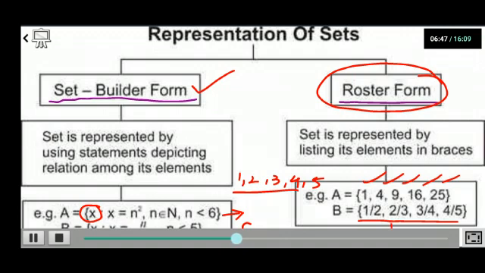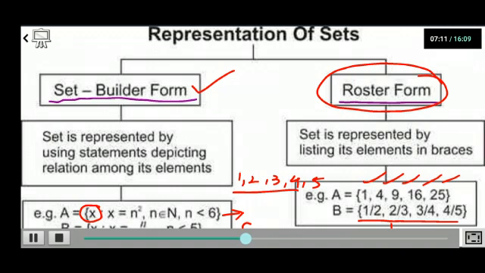So the same property means what? Square of the first 5 natural numbers. This way is called set builder form, with the help of which we can build a set. A set could be built very easily. Hope till this the things are clear to you.